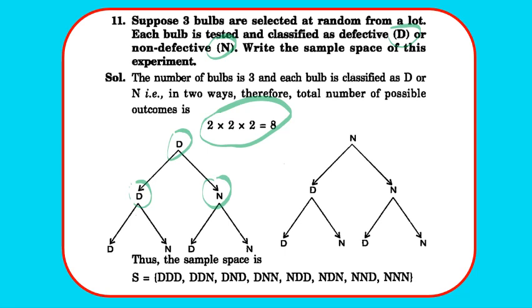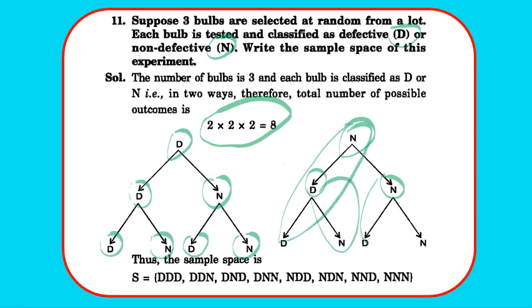So again with the second defective we can have defective or non-defective, and with non-defective we can have D or N. Similarly if the first is N, then we can have ND, NN, and so on. You can see the total outcomes. So we can write as DDD, DDN, DND, DNN, NDD, NDN, NND and NNN. So these are the collection of all the possible outcomes of the given random experiment. Clear? So pause and note down the solution.